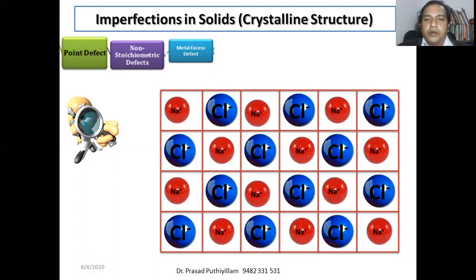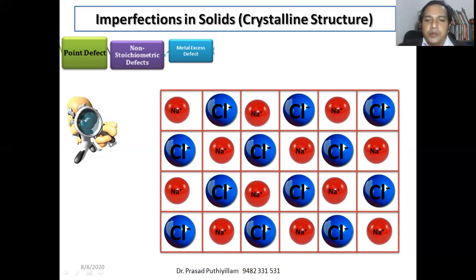When sodium chloride forms its crystalline structure, or when we make a sodium chloride crystal, if excess sodium vapor is present, then some sodium may deposit over the crystal lattice.